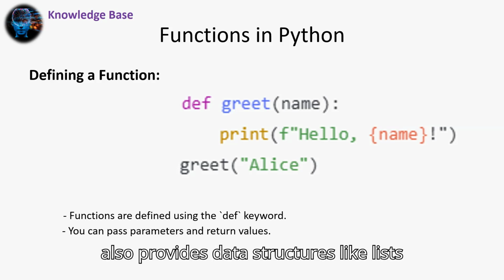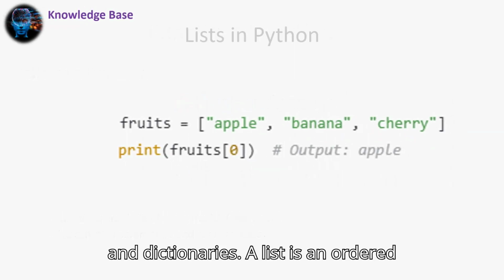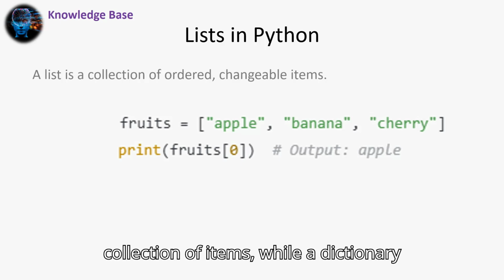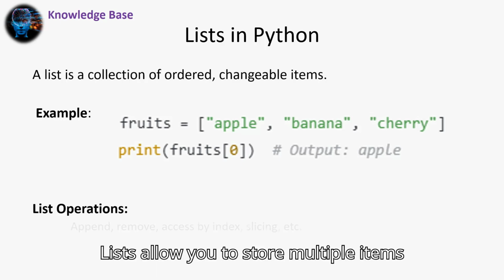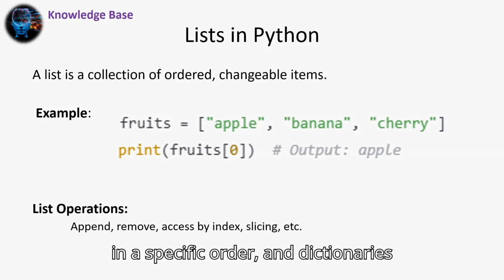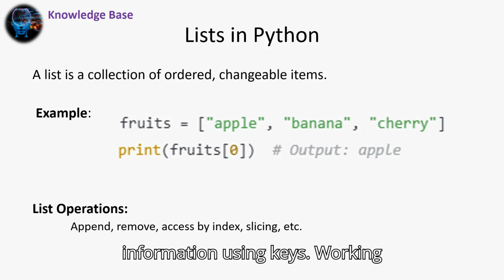Python also provides data structures like lists and dictionaries. A list is an ordered collection of items, while a dictionary stores data in key-value pairs. Lists allow you to store multiple items in a specific order, and dictionaries allow you to store data in key-value pairs, making it easy to retrieve information using keys.